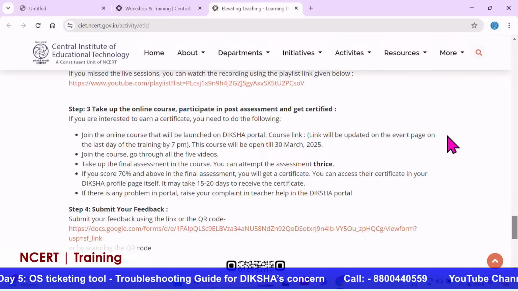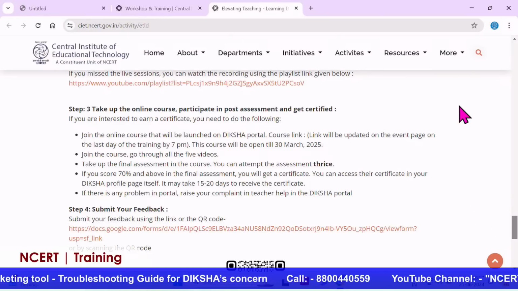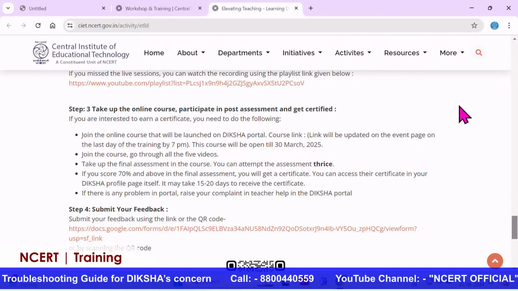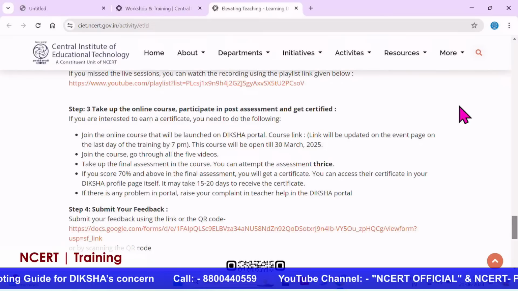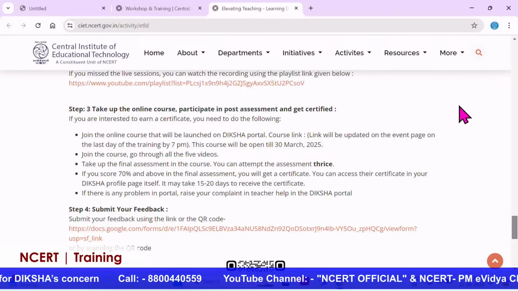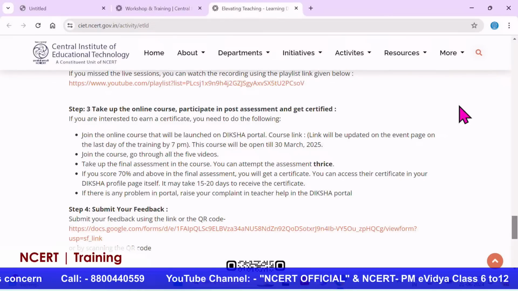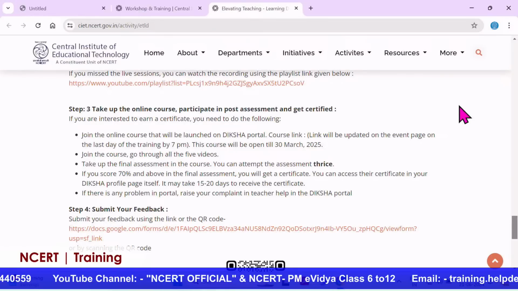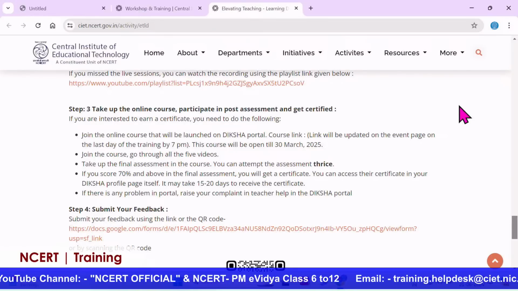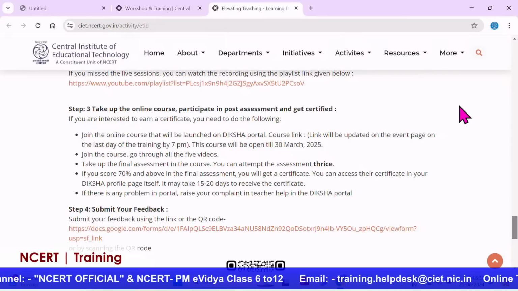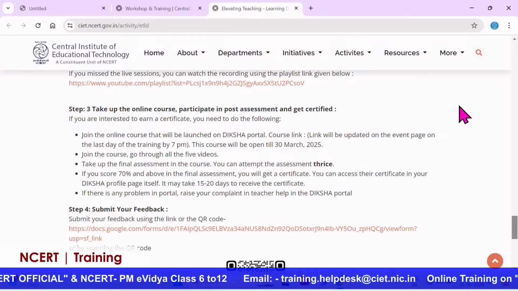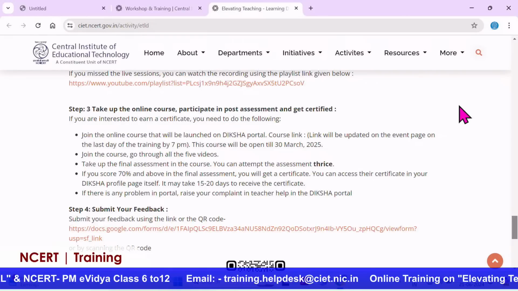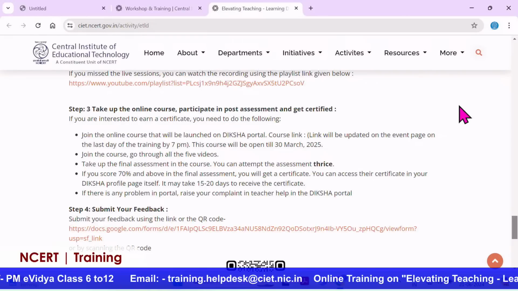Now take up the online course and participate in the post assessment and get certified. So if you are interested in earning a certificate, then you have to follow these steps laid down for you. You can join the online course that will be launched on the Diksha portal. The course link will be updated on the event page on the last day of the training by 7 p.m., that is by today 7 p.m. You'll be able to have the course link, and the course will be open till 30th of March 2025.